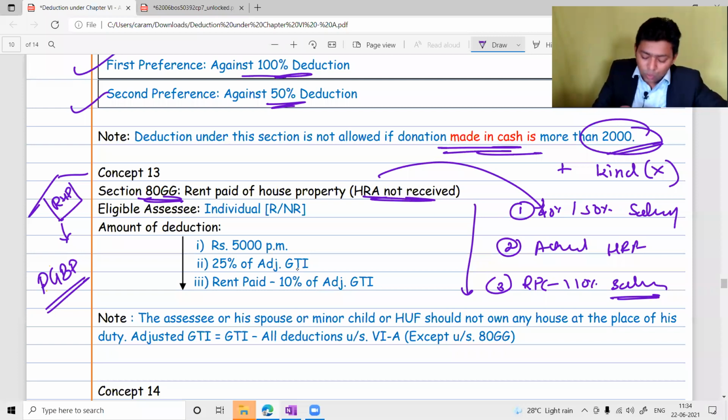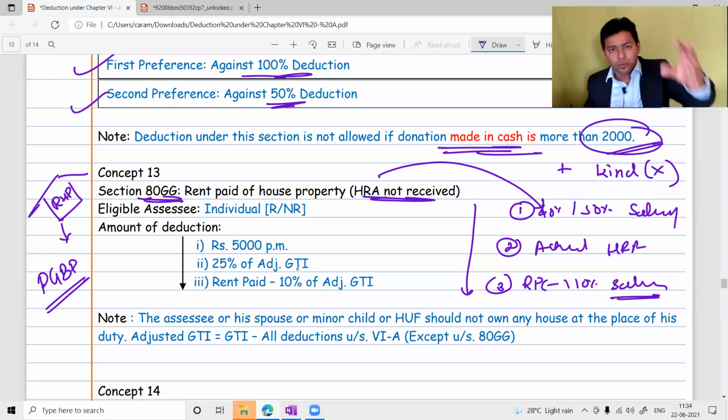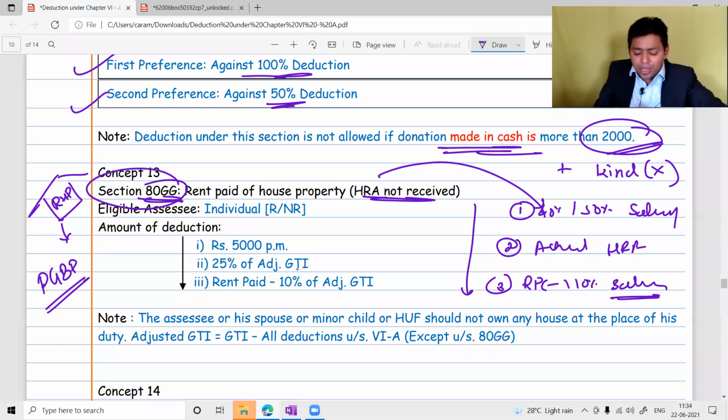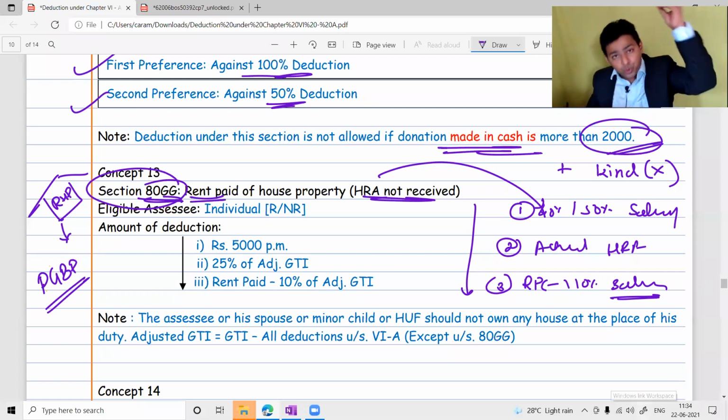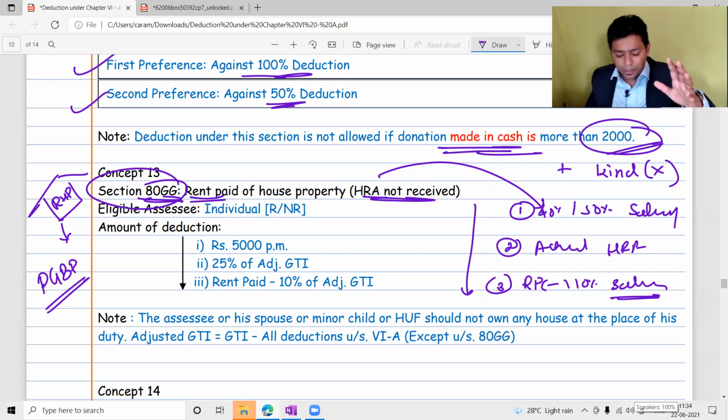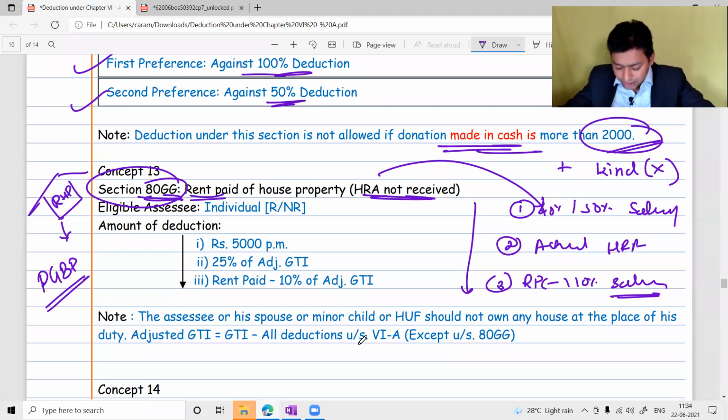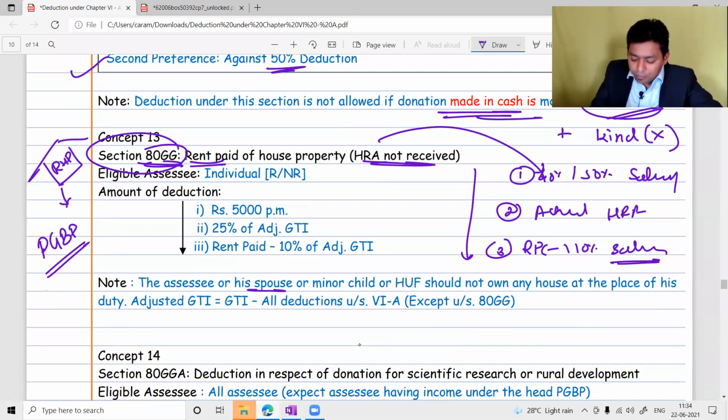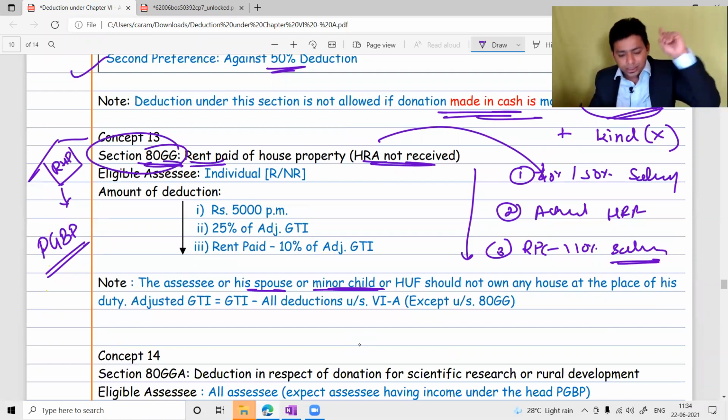So the government says that somebody who is looking after a house and paying rent should get a deduction under 80GG. But the condition is very important: the assessee, his spouse, his minor child or HUF. Assessee, spouse and minor child. A major child is allowed.